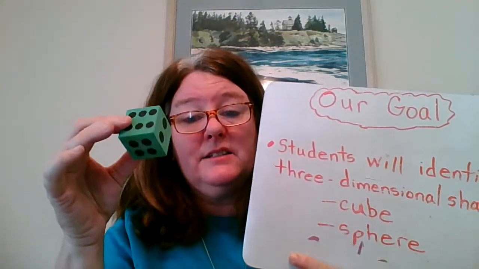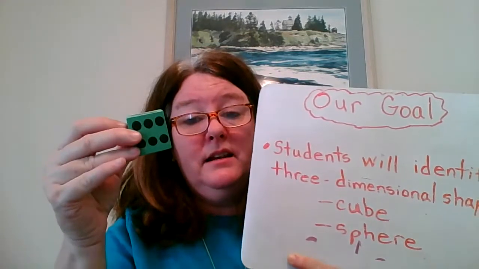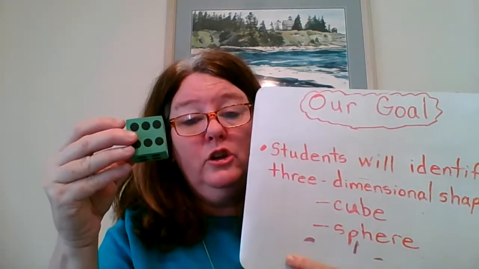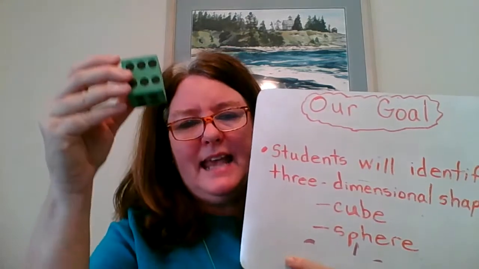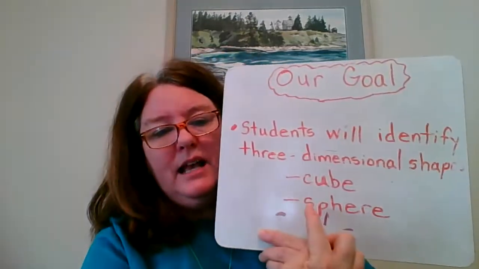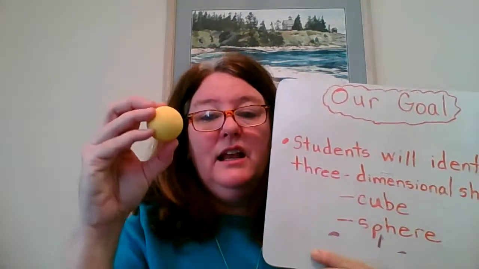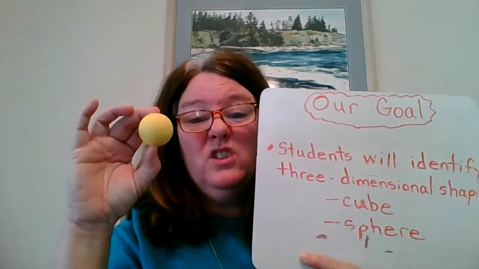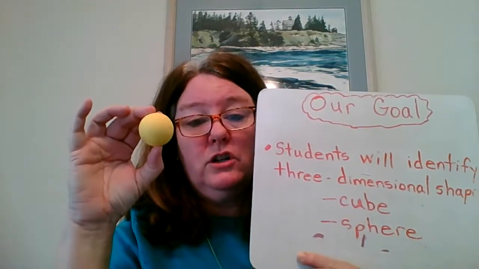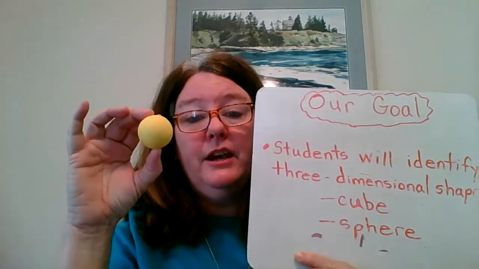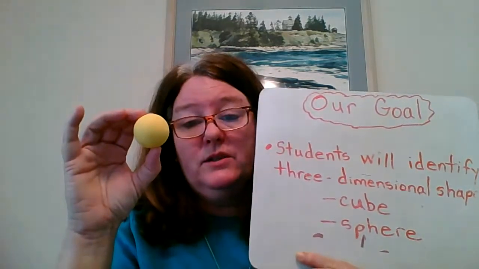Cubes have 6 flat sides. We see the shape of a square, and cubes don't roll very well, but they stack. And today we identified spheres. Spheres are round. They kind of have the shape of a circle, but they're round. They roll very well, and they don't stack. If you tried to stack up some spheres, here are 2. Could these stack? No. If I take my hand away, it'll fall. So spheres do not stack.